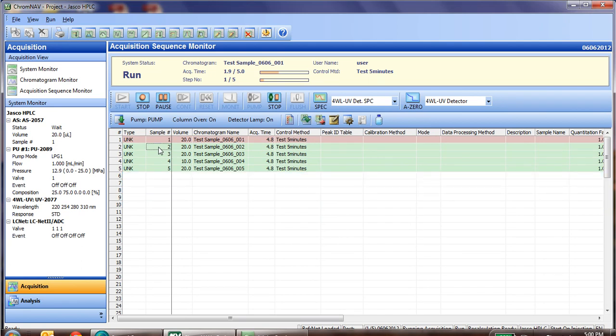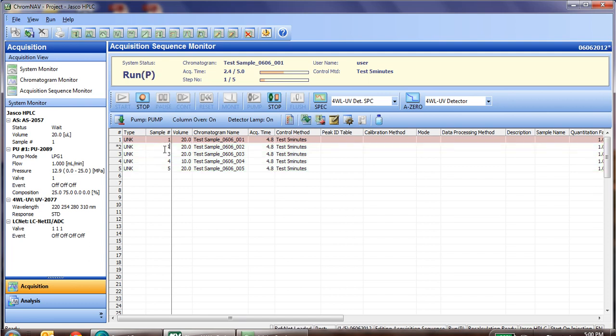Now, if we're currently running number 1 and we have not yet put sample number 2 into the autosampler, we can go ahead and click the pause button. Now that does not affect the current run, as it will continue to run this method just as it would had we not clicked the pause button. However, in this case, it will not go to line number 2 until we hit the continue button. So you can go ahead and prepare sample number 2, and when you've put it in the autosampler, click the continue button.